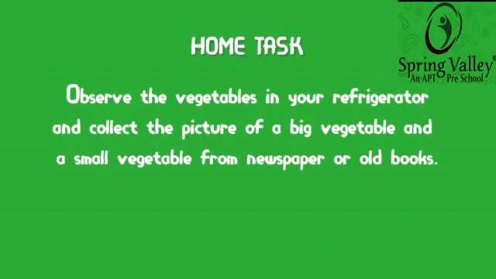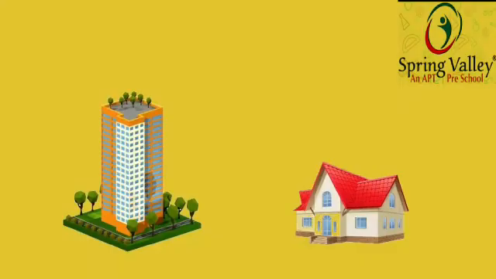Till now, you have learnt how to identify which is big and which is small. Now, let us learn another new concept. Observe the given picture, children. What did you observe? Can you identify them? Yes, it is a skyscraper and the other one is a house.